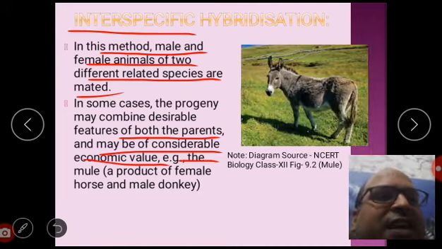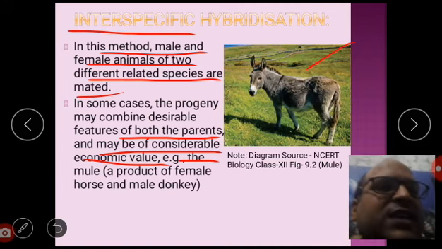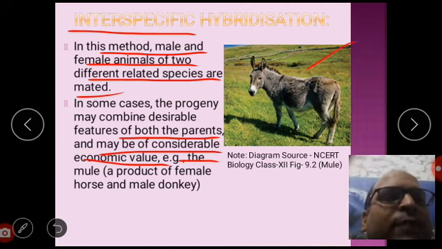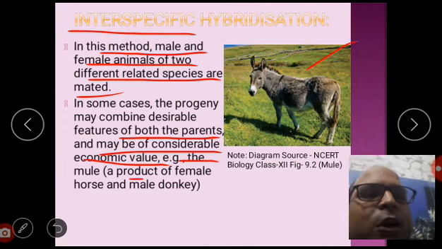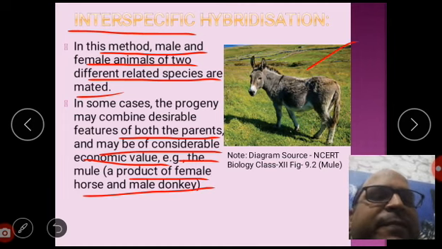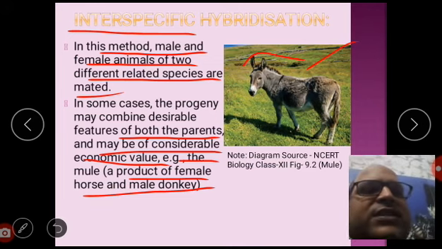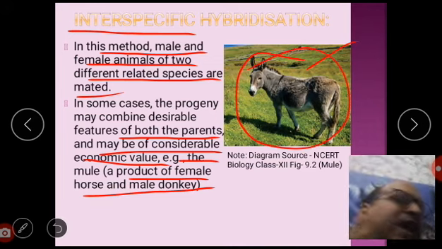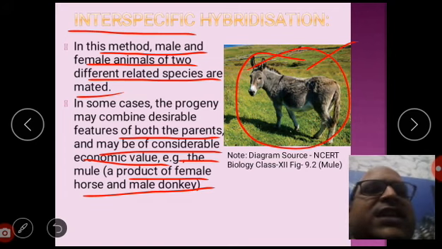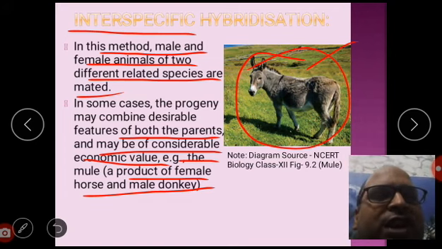You may see here, this is the mule. It is the product of a female horse and a male donkey. And a very important feature of it is that it is infertile, that means it cannot do sexual reproduction and it cannot produce its own progeny.